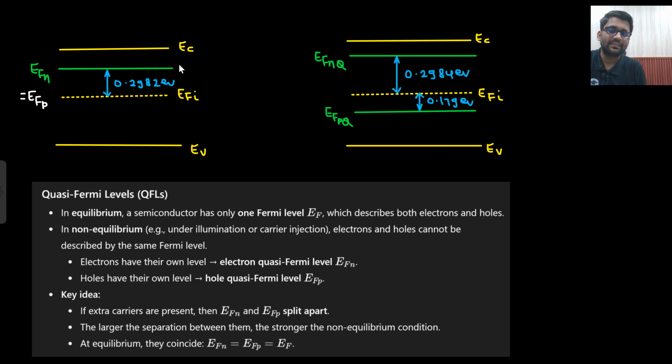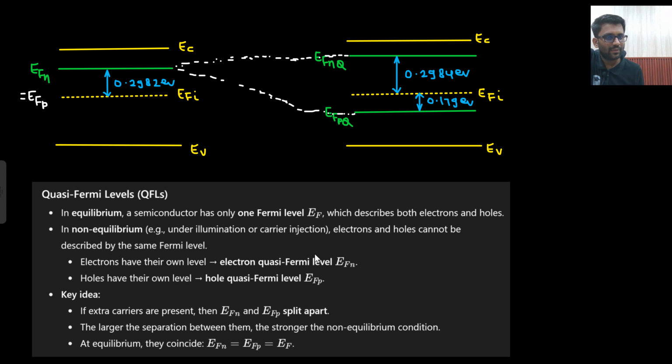So basically what you are seeing is that this EFN is being divided into two parts, EFNQ and EFPQ. Okay, so this theory has been written. In equilibrium, a semiconductor has only one Fermi level. This describes both electrons and holes. But in non-equilibrium, electrons and holes cannot be described by the same Fermi level.